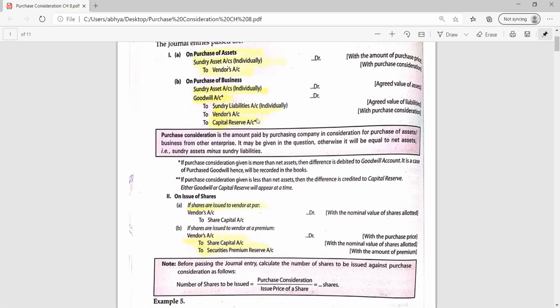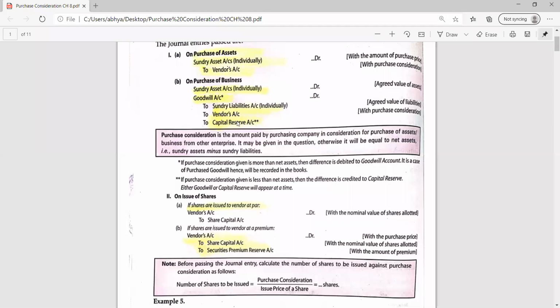So how will we be able to know this amount? Suppose the sundry assets are rupees 6 lakh and the sundry liabilities are rupees 1 lakh, and to the vendors we are making payment of 4 lakh. So the capital reserve is 1 lakh. It means the actual value of that business is 5 lakh, but we are making payment of rupees 4 lakh. Sorry, the actual value, because the assets are 5 lakh, liabilities are 1 lakh. Okay. So the actual value is 4 lakh, but we are making payment of only 3 lakh. So the balance of rupees 1 lakh is a capital gain, not the revenue gain, capital gain to the buyer.